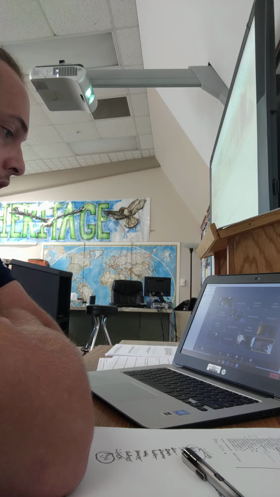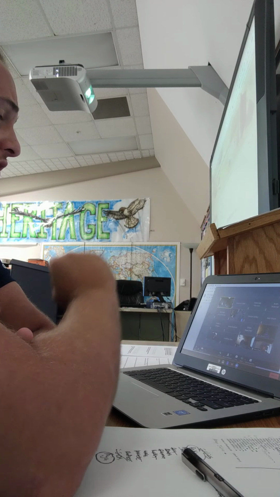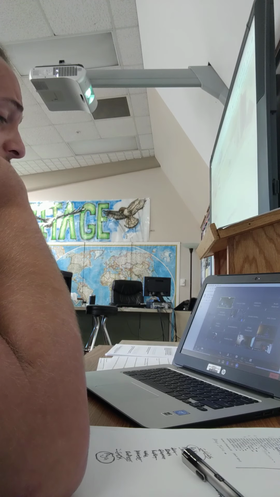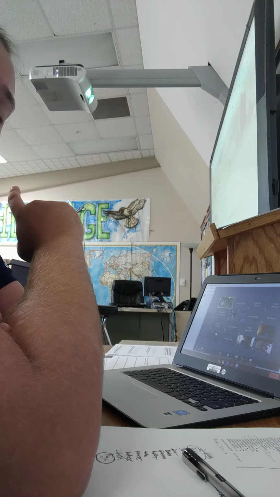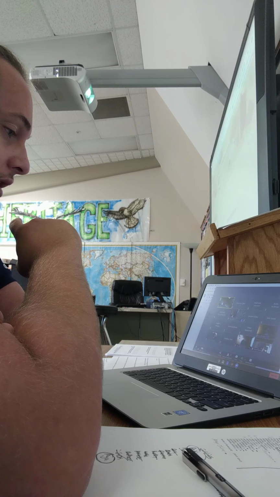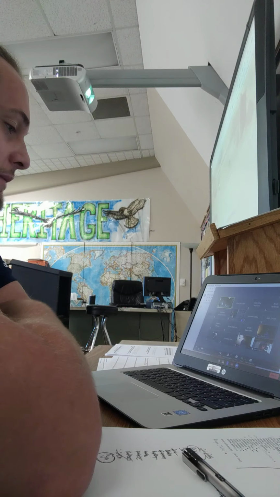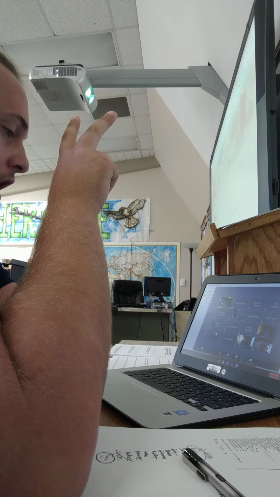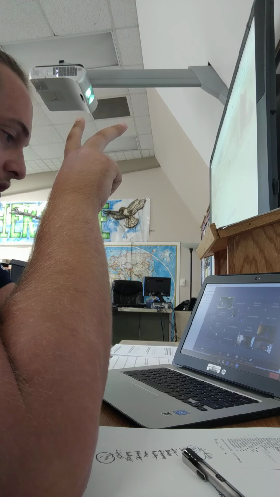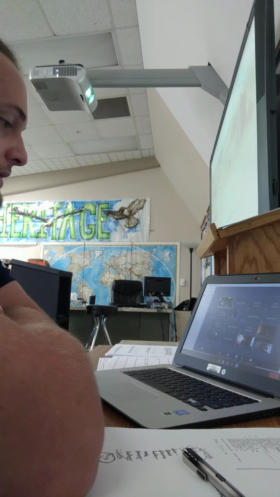The similarities are freedom of speech and the right to bear arms. Okay, so we have that. Hold up just for a second, Aiden. So anybody who didn't hear that, the similarities for the Mexican Constitution are the freedom of speech and the right to bear arms. So make sure you're putting that in your worksheet if you're in group two or group three. Go ahead with your differences, Aiden.